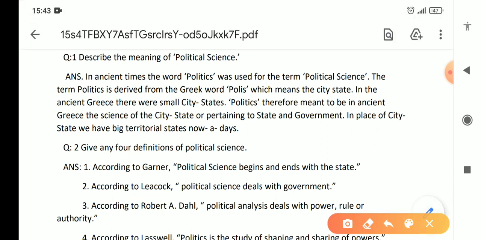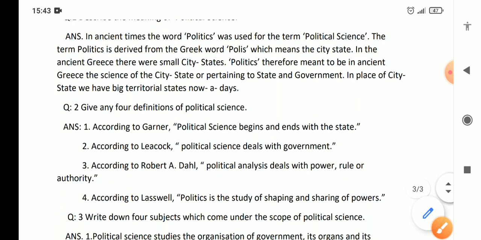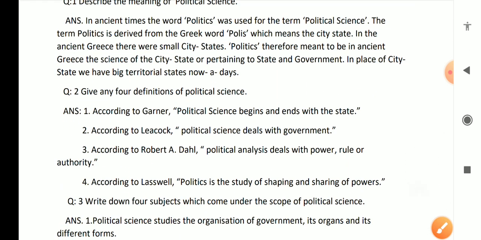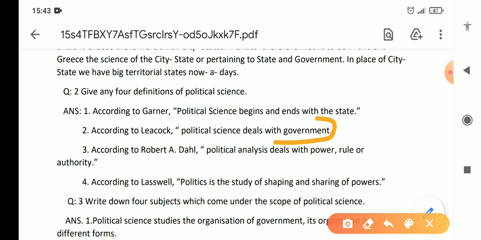Now moving to the next question, give any four definitions of political science. First is of Gardner, the traditional viewpoint: political science begins and ends with the state. Very beautiful and easy answer. It begins and ends with the state. Then we have Leacock's answer: political science deals with government. Then we have Robert Dahl, a modern political thinker. He says political analysis deals with power, rule, and authority.